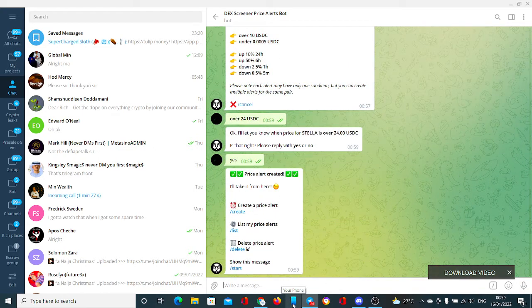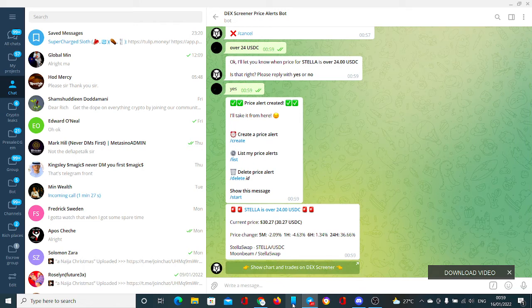Now this is one of the most beautiful things I love about this, because right now you don't need to be monitoring all about. You don't need to be going, oh, let me go and check the chart. You just come to the Telegram and it will give you alerts like a message on your notification. Maybe you are even on your WhatsApp on that network. So this is another knowledge I used to know. This is why I love Dex Screener actually.